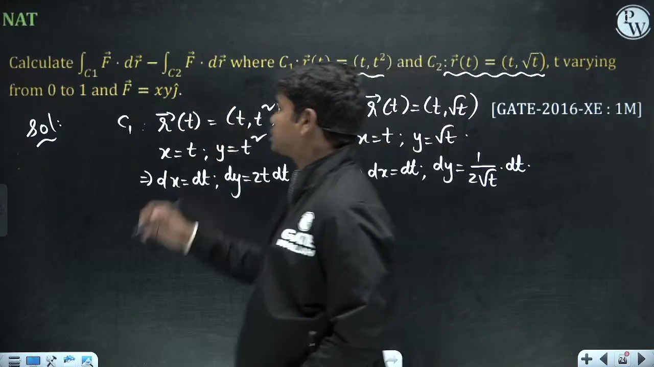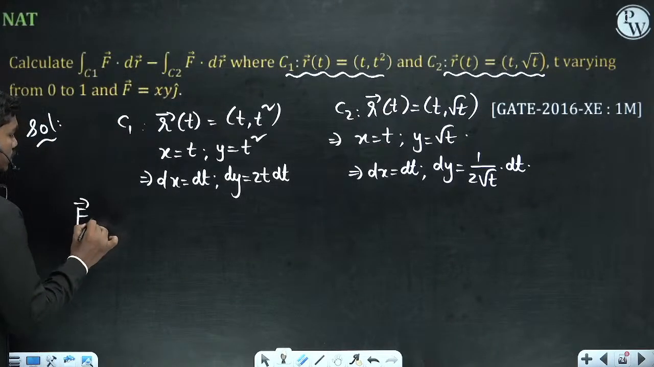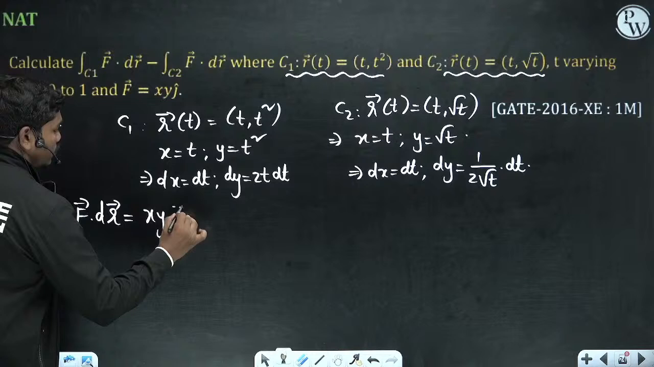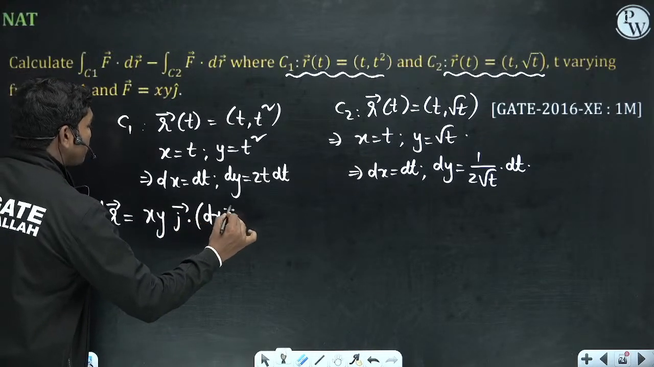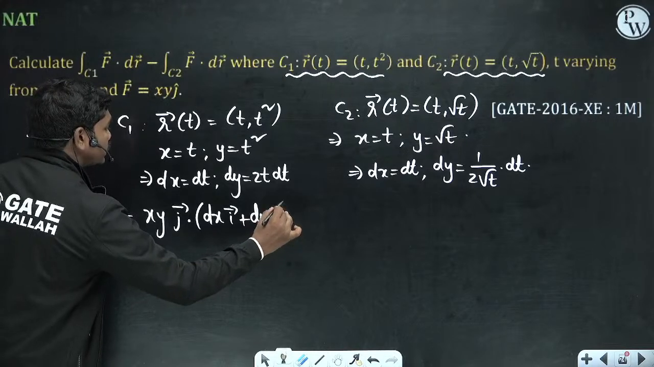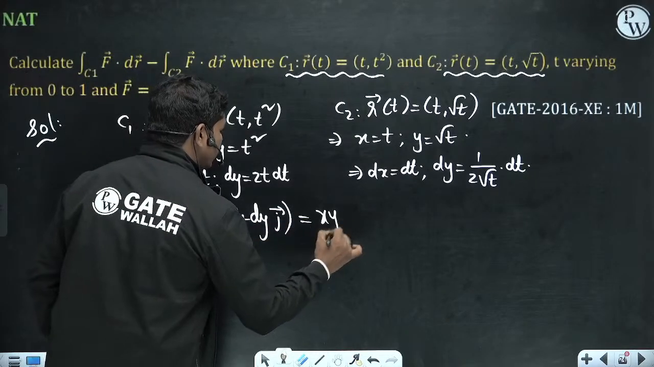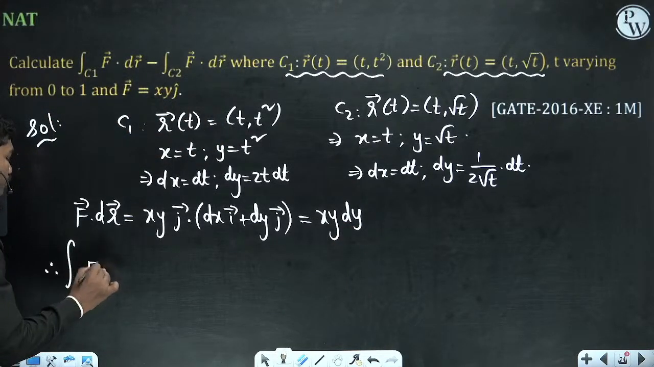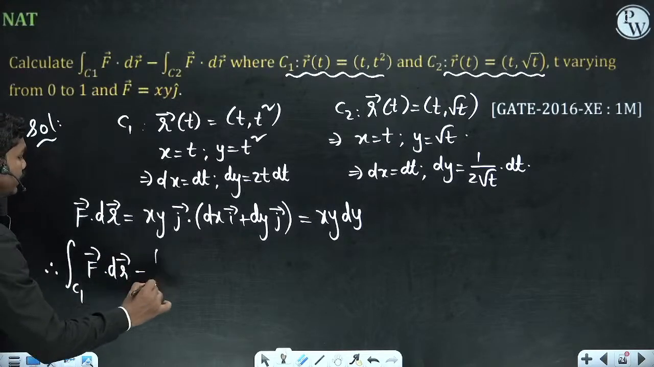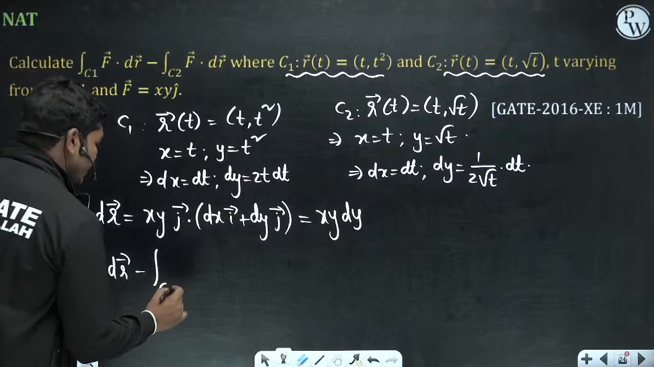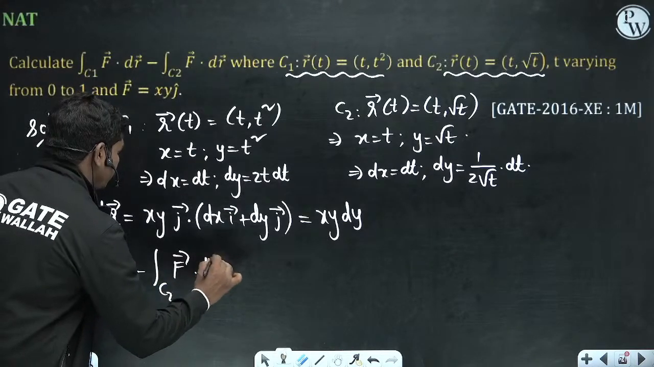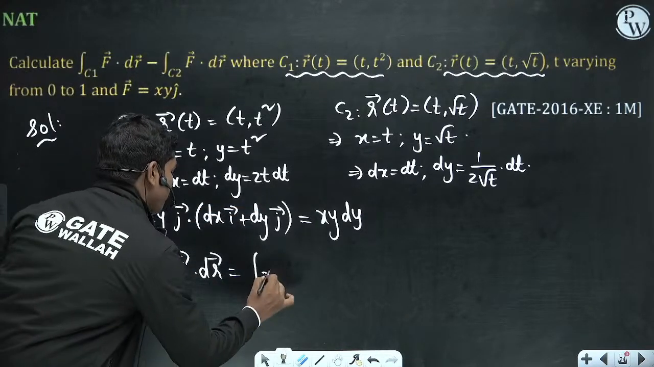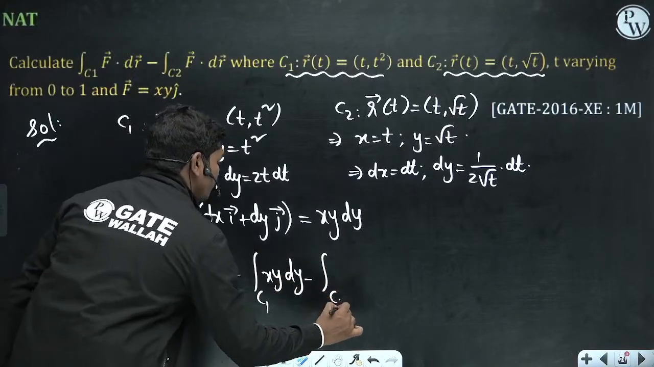Now if you calculate this integration, f bar dot dr bar, f bar is xy j dotted with dx i plus dy j. Now if you see this, these terms are equal to xy dy. So this is what you have. Therefore the integration over C1 of f bar dot dr bar minus the integration over C2 of f bar dot dr bar is, along the first path C1, xy dy, minus along path C2, xy dy.